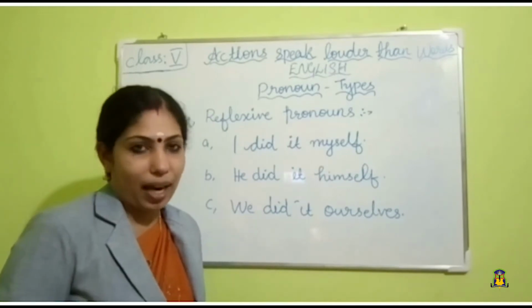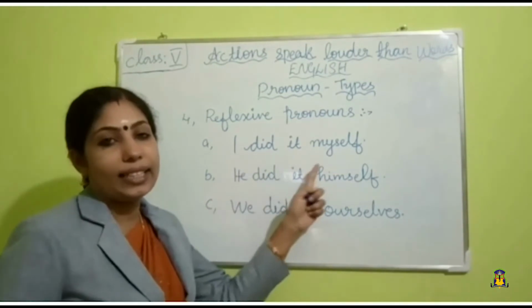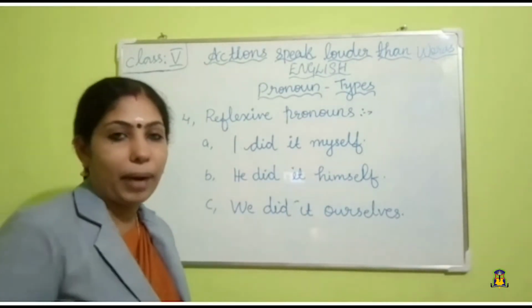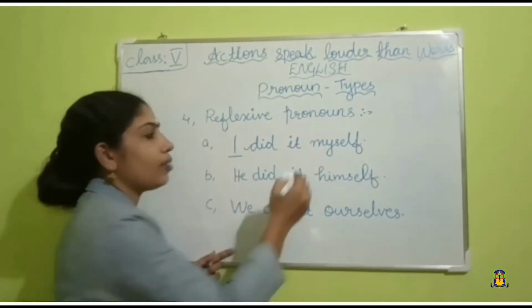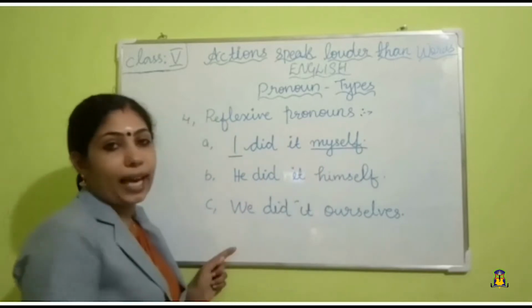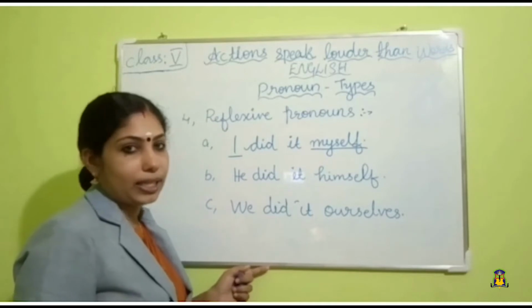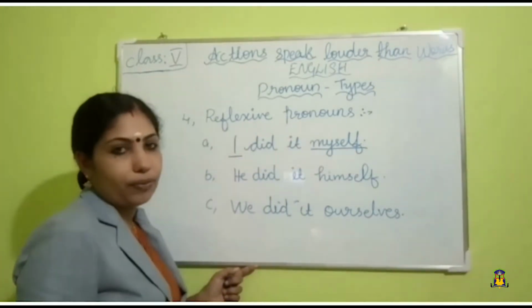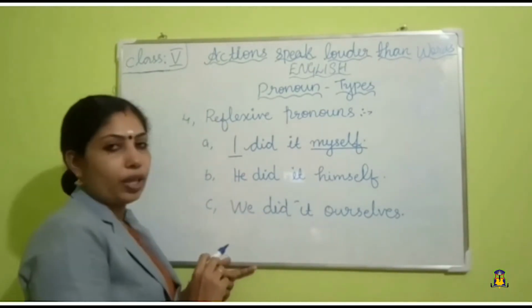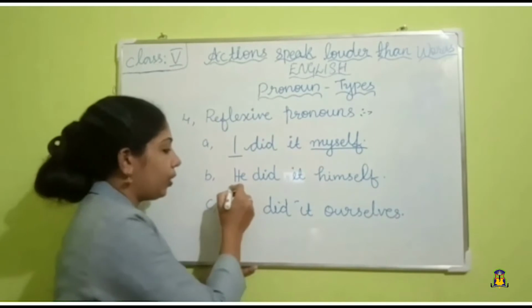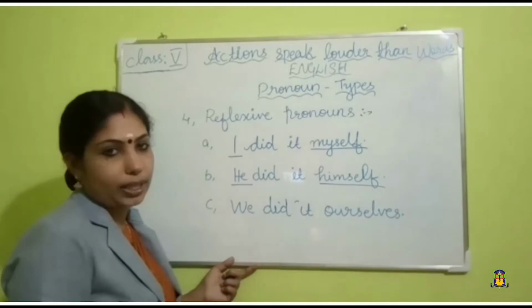Now let's see some examples of reflexive pronouns. See the first question. I did it myself. Here in the sentence, the doer of the action and the receiver of the action is the same person. Okay, the subject and the object is the same person. I and myself. Okay, now read the second one. He did it himself. Doer of the action and receiver of the action is the same person.